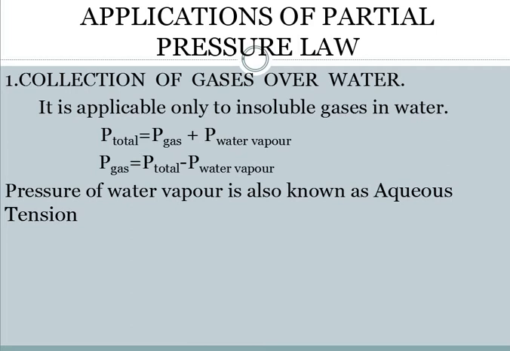But if we want to calculate only the pressure of that gas, then the pressure of that gas is equal to the total pressure minus the pressure of water vapors. The pressure of water vapors is also known as aqueous tension. So it means that the gas which you have collected in the cylinder is not only that gas; along with that gas you have water vapors also present with you. That gas which is collected along with water vapors is also known as moist gas.